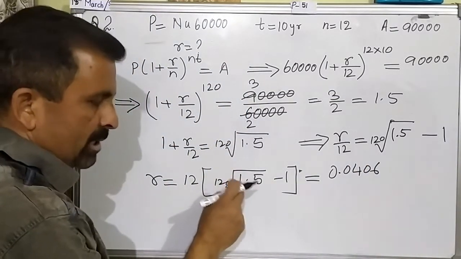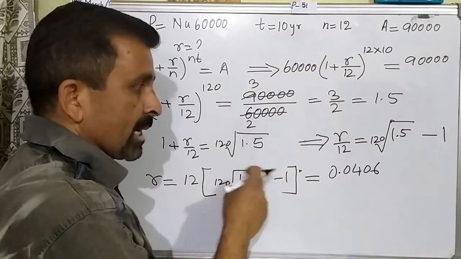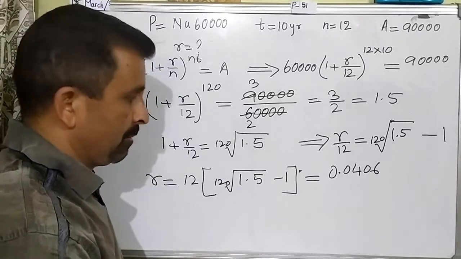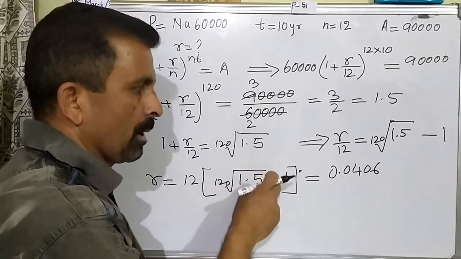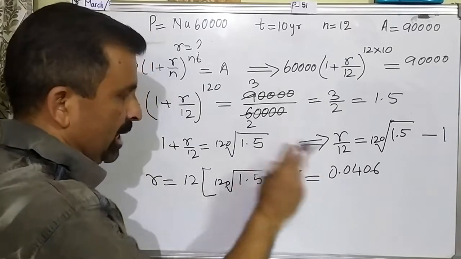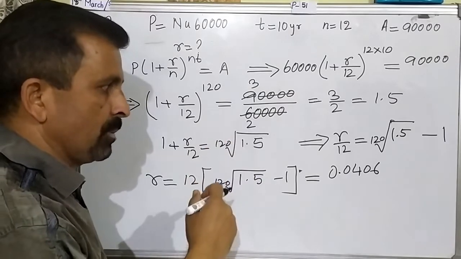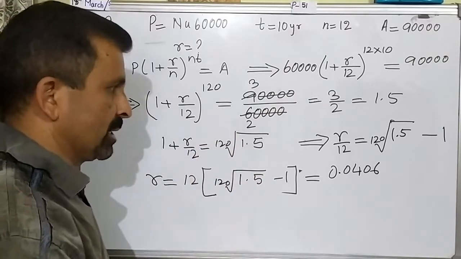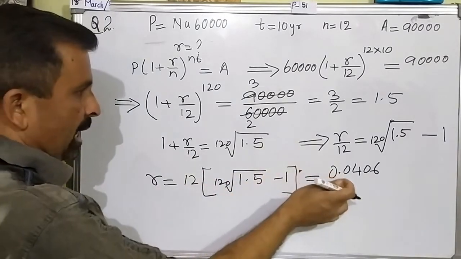So this is the calculation which you have to really learn very carefully using the calculator, right? Many of the students are making mistakes because they don't know how to use the calculator properly and they get the wrong answer. So it's not the mistake with the calculator, it is a mistake with us because we are not able to operate the calculator properly. So please learn it. Then after now this R has come in decimal.